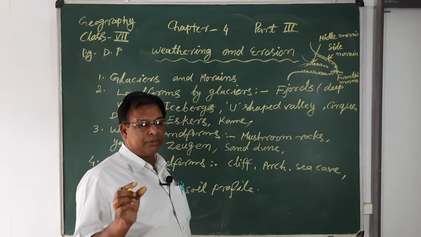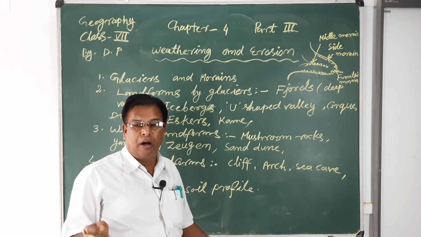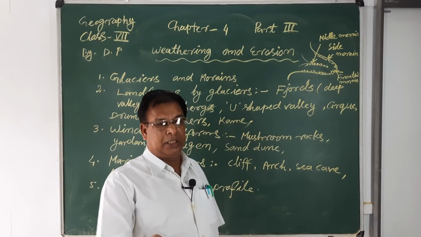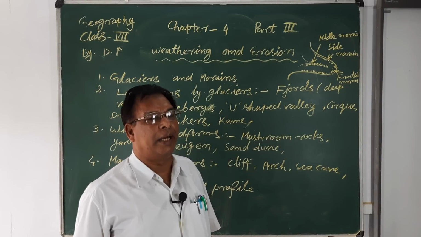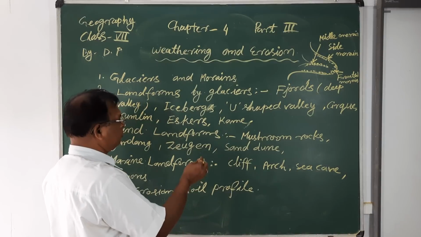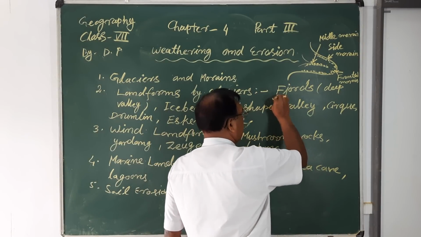Firstly, the types of land that are eroded and form different shapes and structures of the lands after the erosion are known as the erosional landforms.